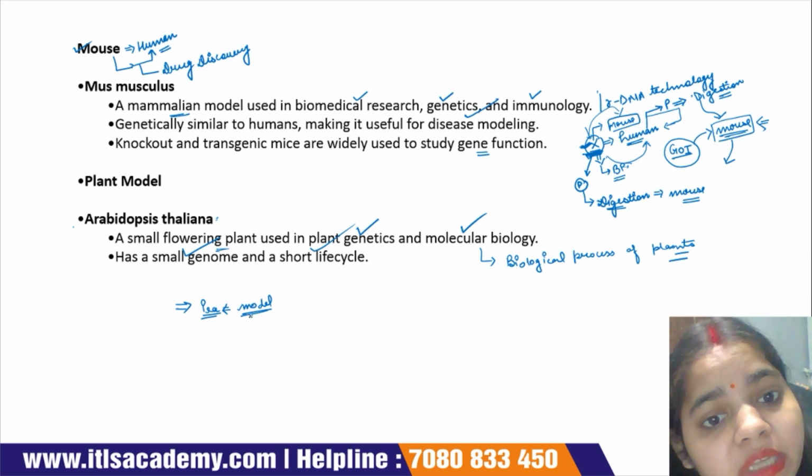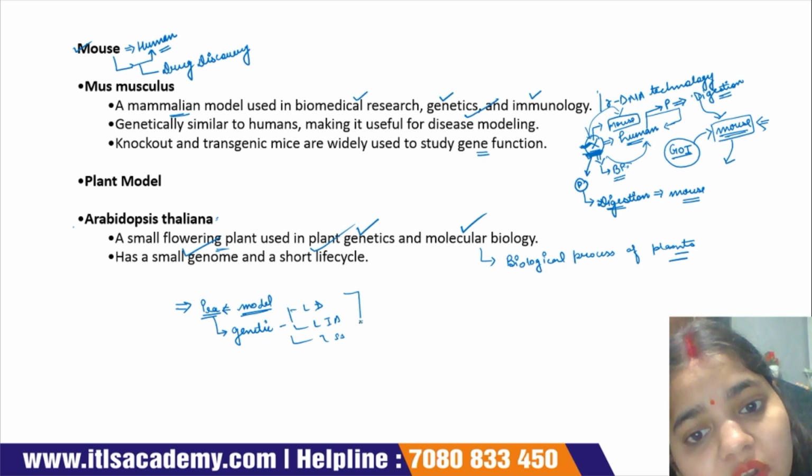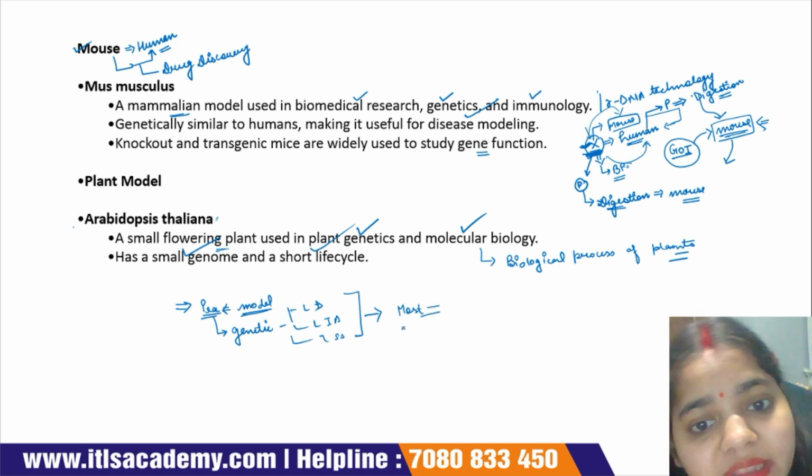The three rules of genetics: first is the law of dominance, then the law of independent assortment, and the law of segregation. These three laws are applicable in most plants.